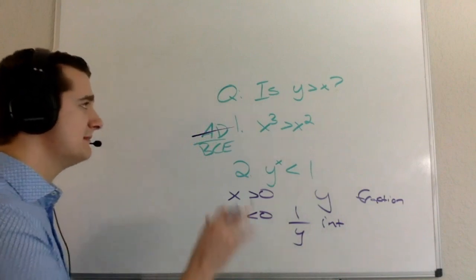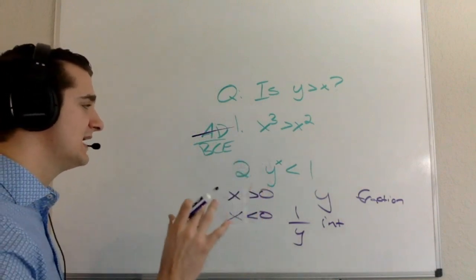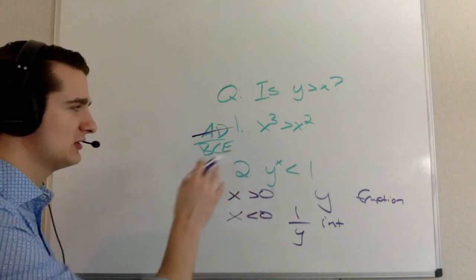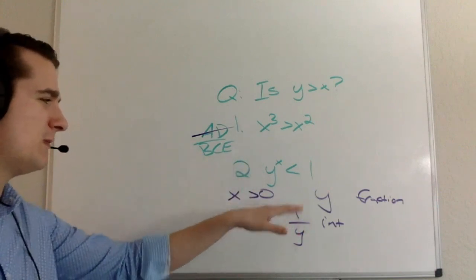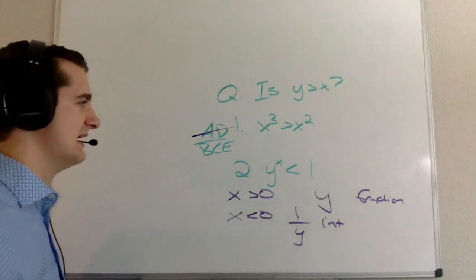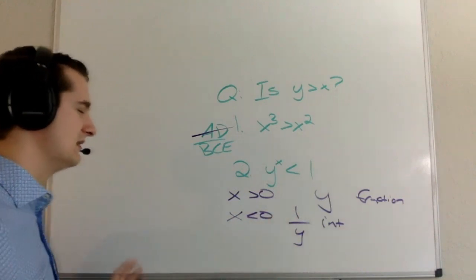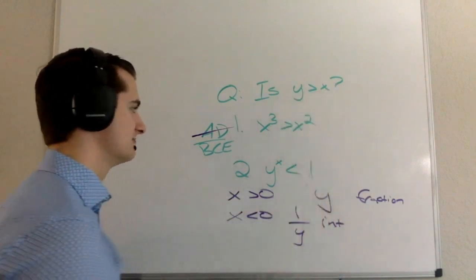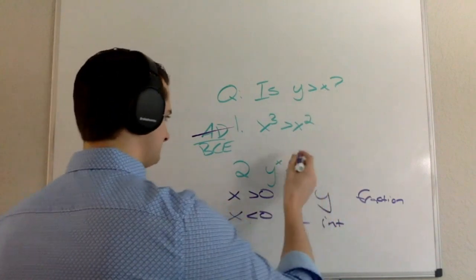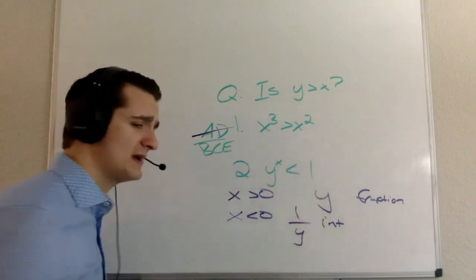So with that in mind, I'm going to take the information that I have and look back at statement 1 and see what statement 1 can tell me. Because again, I get multiple possible values out of statement 2, and there is no information that I can necessarily draw about whether y is greater than x.